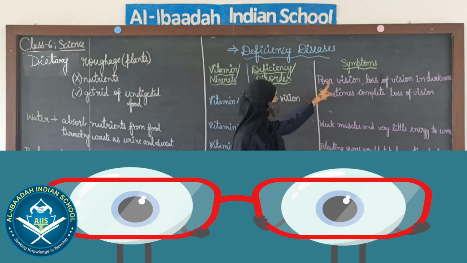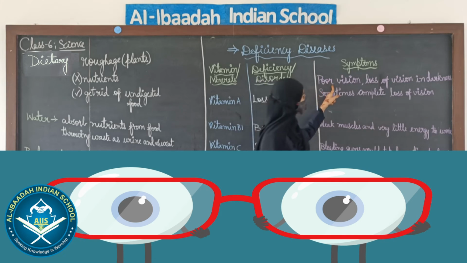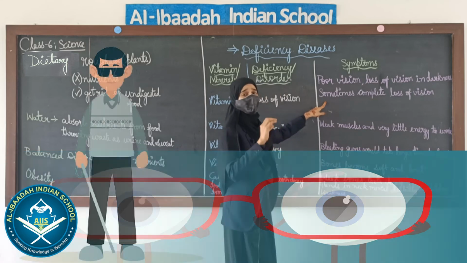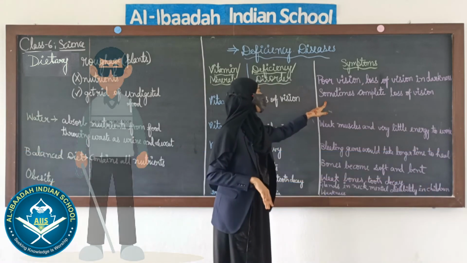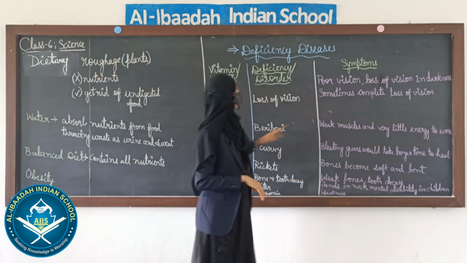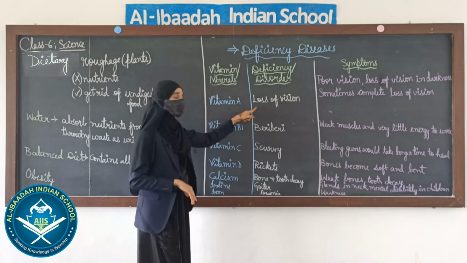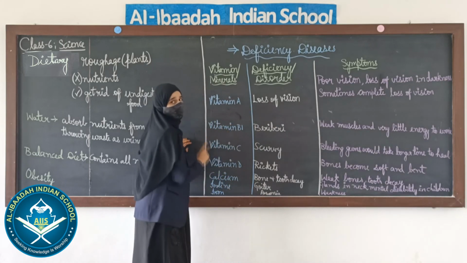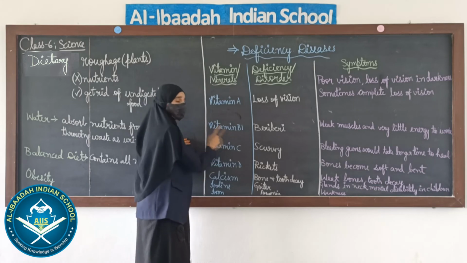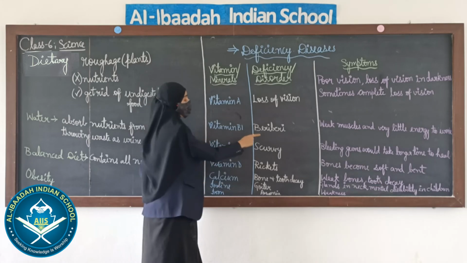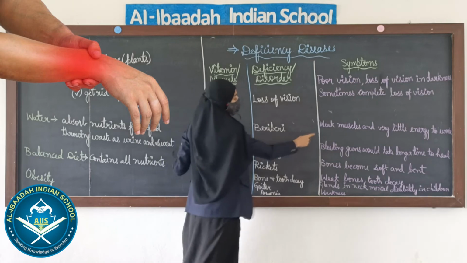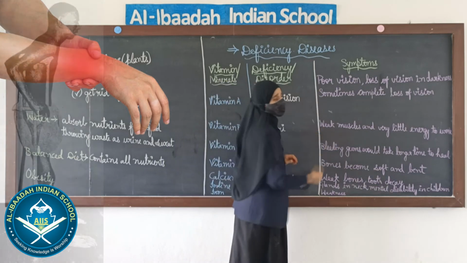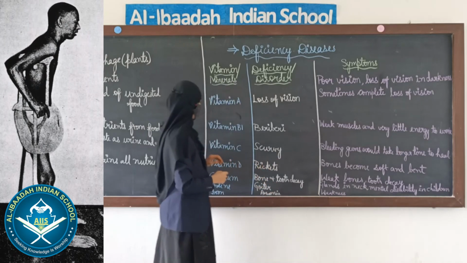The symptoms are poor vision, loss of vision in darkness, and sometimes complete loss of vision. And next is vitamin B1. If we don't consume vitamin B for a long period of time, we get beriberi. Symptoms are weak muscles and very little energy to work.